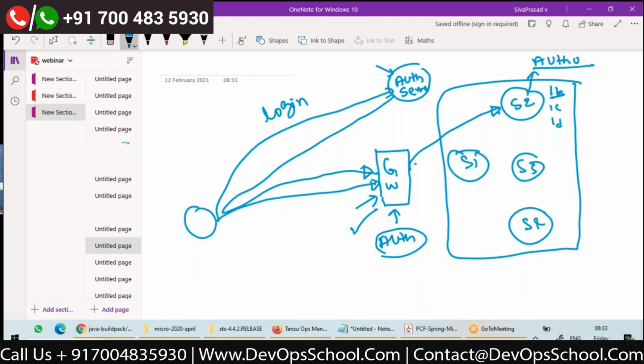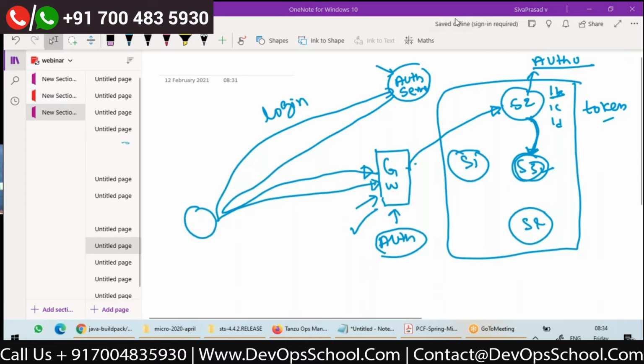Or suppose now S2 wants to make a call to S3. It should be able to send the token to S3, and S3 should again authorize. This is called token relay. The token is passed from the gateway to S2, S2 to S3. So authorization checks have to be done at each service level, right? This is how the scenario will be for securing your web apps.